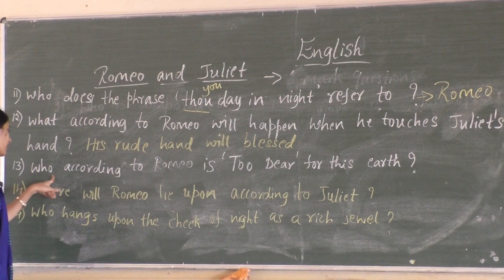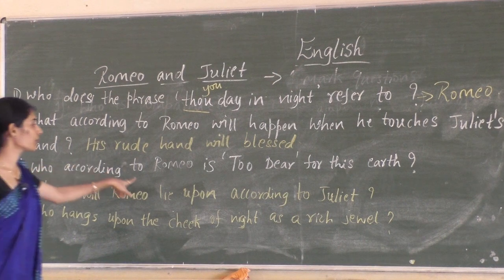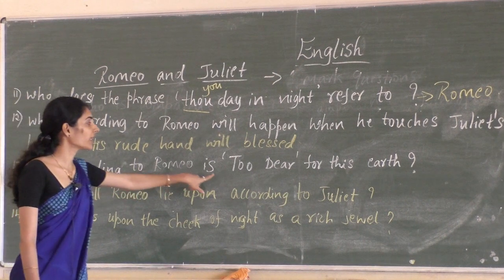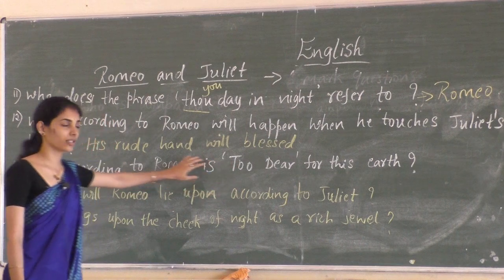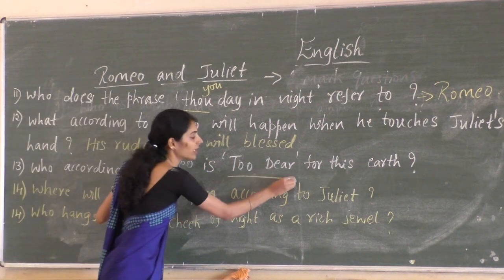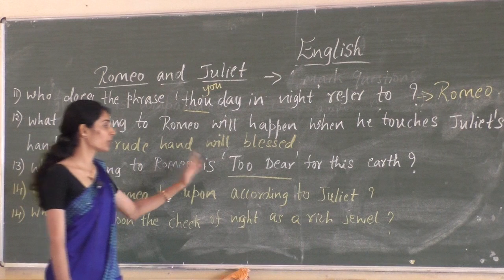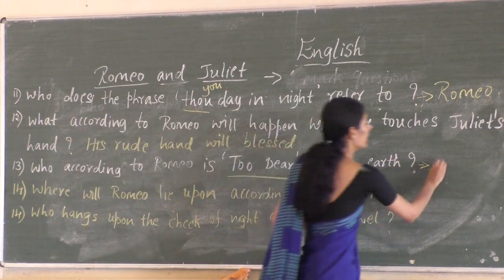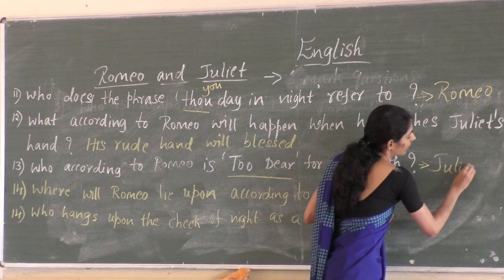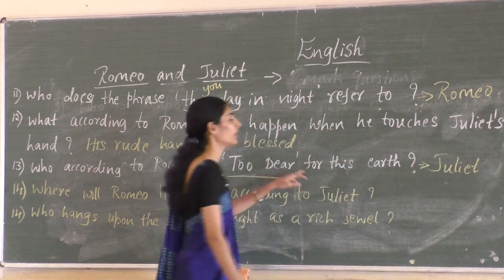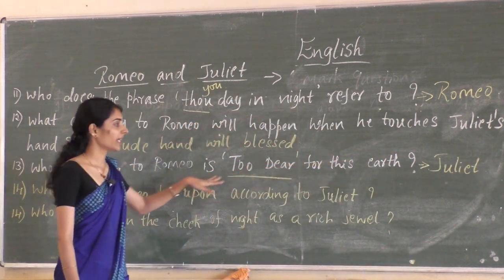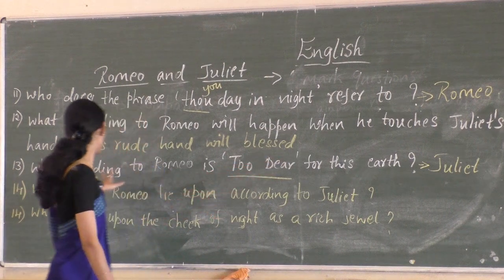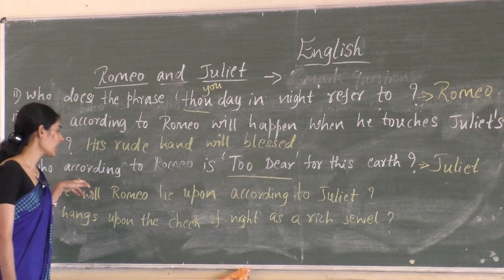And the 13th question, who according to Romeo is too dear for this earth? You know that the meaning of too dear is very expensive. So he says that Juliet is too dear for this earth. So very expensive for this earth. So Juliet is the answer for the 13th question.